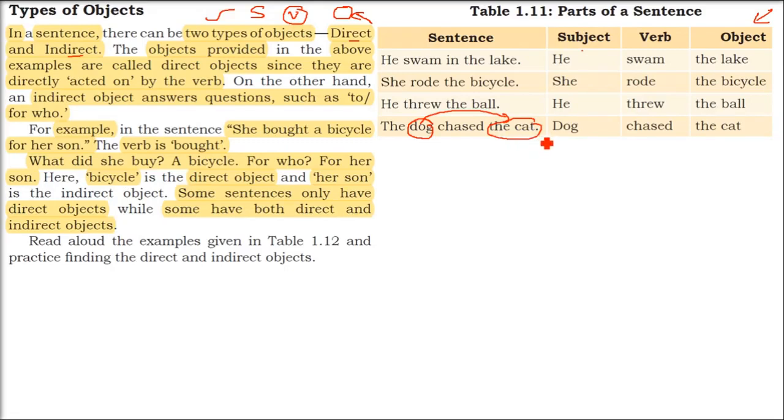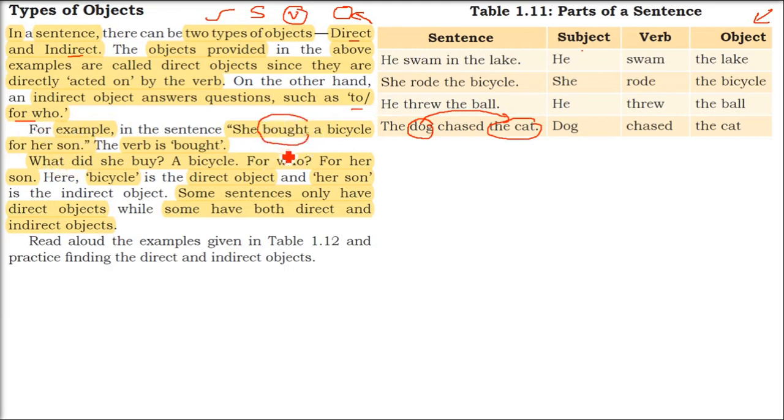But there are certain indirect objects also. Indirect objects answer the question to or for whom. Let us take an example. She bought a bicycle for her son. Now it's very clear in this sentence, bought is a verb. So we are interested in subject and object. So the verb is clearly bought.